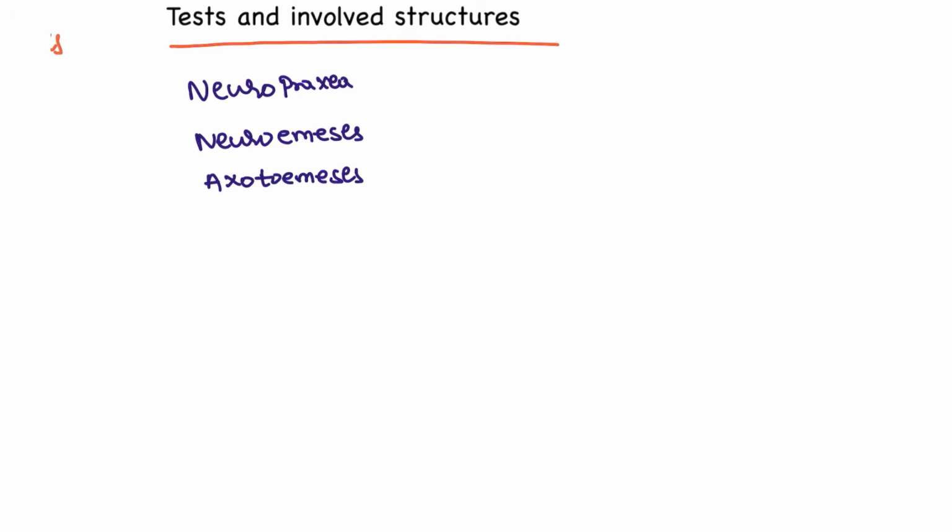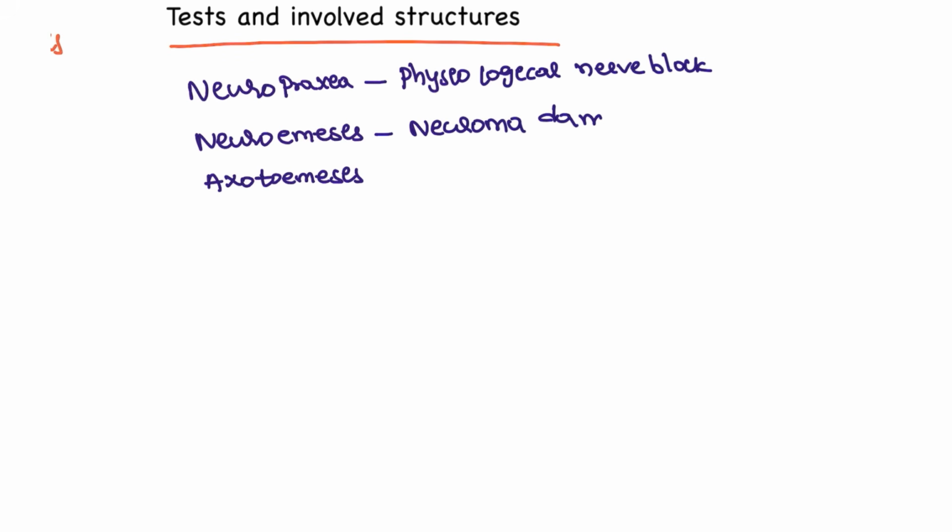So what is the difference between these? Neuropraxia is a physiological nerve block, right? Neurotmesis, the complete nerve is damaged and disrupted. And axonotmesis, the nerve sheath is intact but the axon is disrupted.